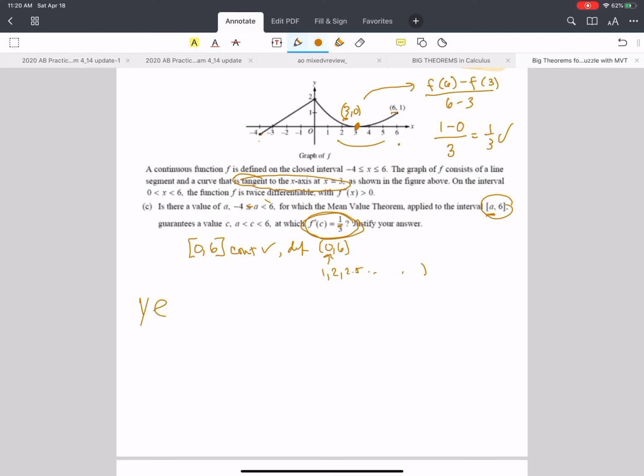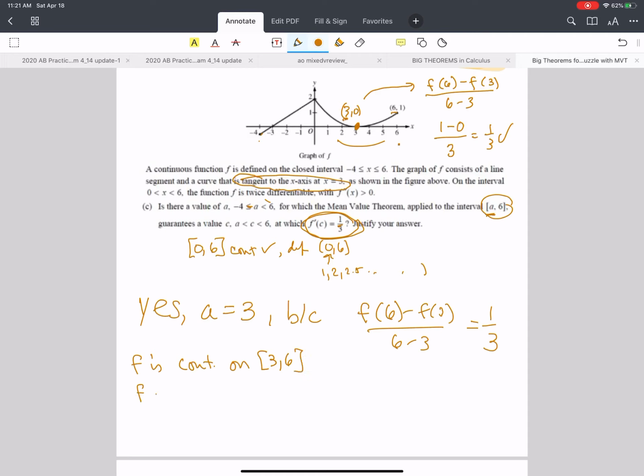You say yes. A is equal to 3, right? And then you can say because f of 6 minus f of 3 over 6 minus 3 is equal to 1/3. And the conditions, of course, you have to say the conditions. You have to say f is continuous on the interval [3, 6], and f is differentiable on the interval (3, 6).